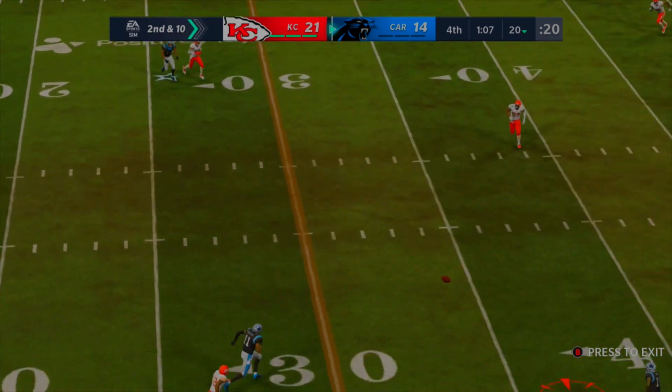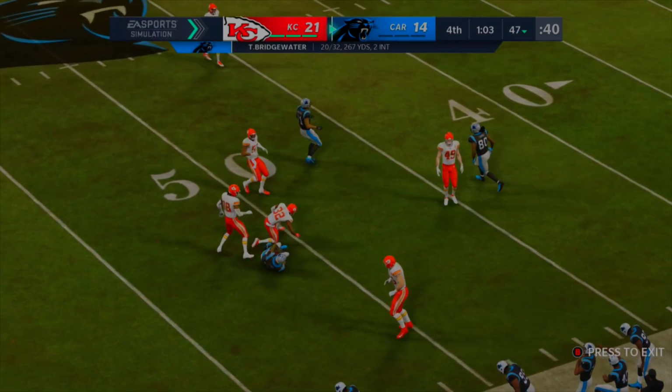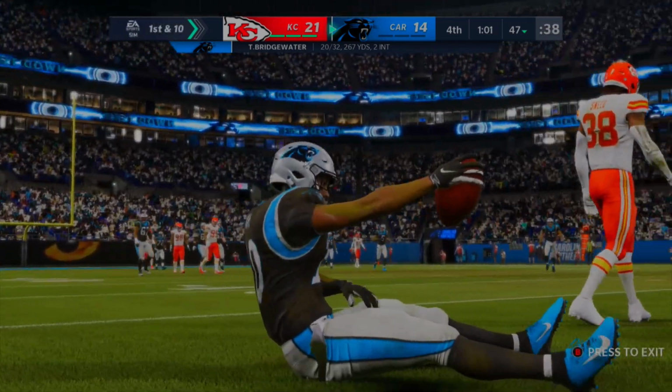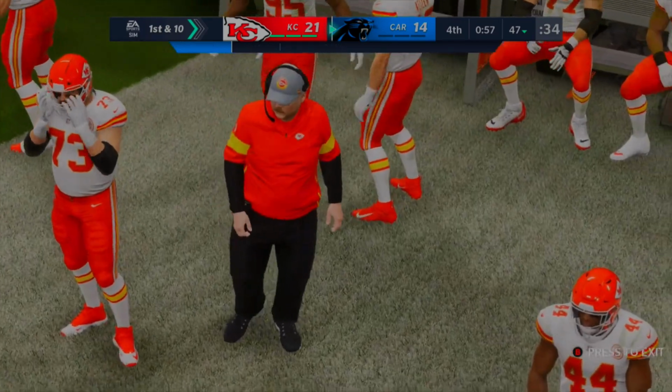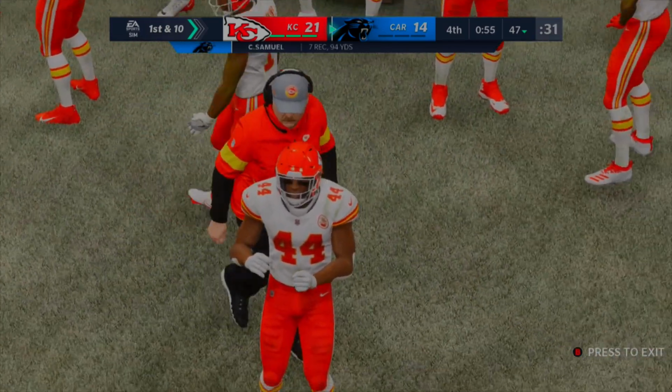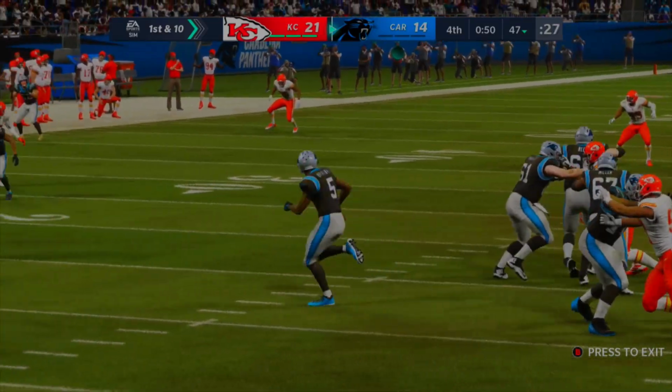So Bridgewater's just going to take some time in this pocket, and he's going to throw this one to open field. That's probably to Samuel. That's going up to the 48-yard line about. Time is running, though, and 1 minute down. No timeouts on the clock, so the Panthers are just going to get up and look for a play again. Of course, they can throw this one deep. Curtis Samuel, 7 receptions with 94 yards, and that's Matthew taking him down right there.